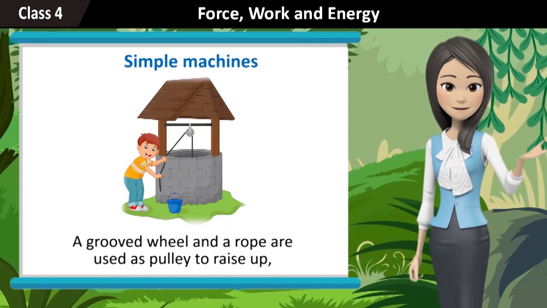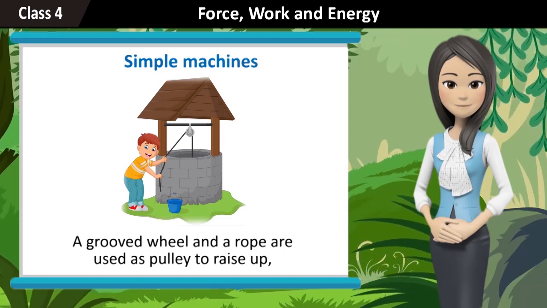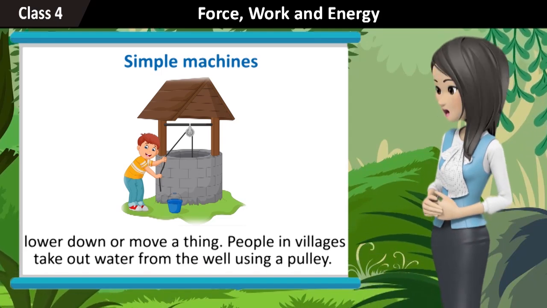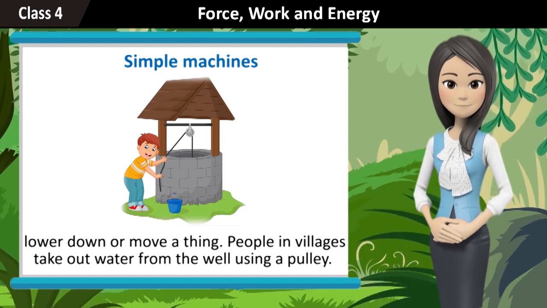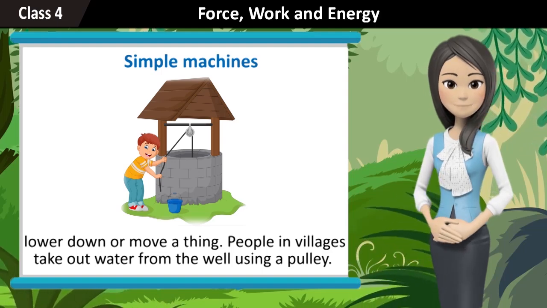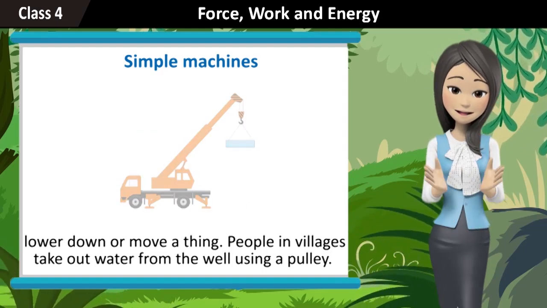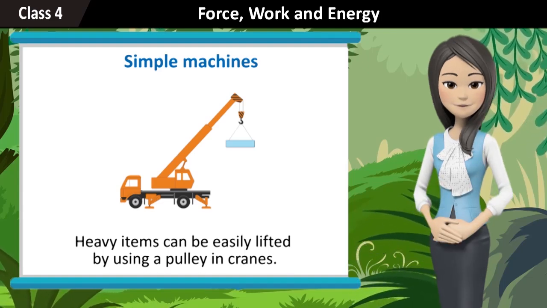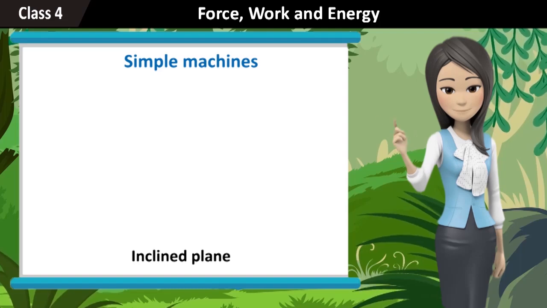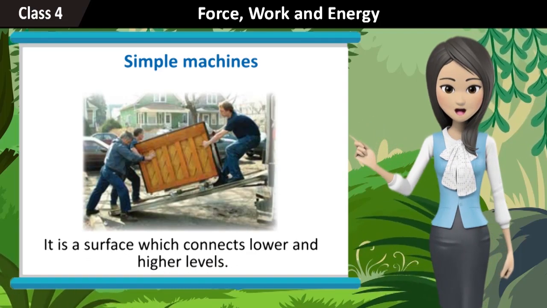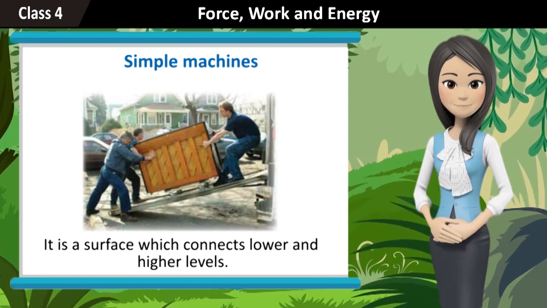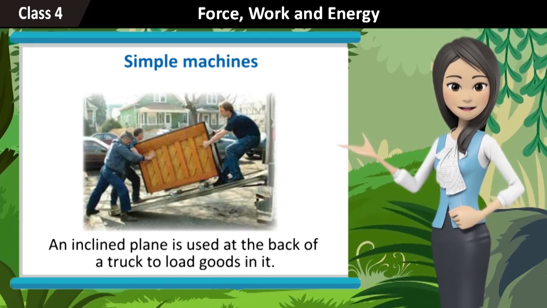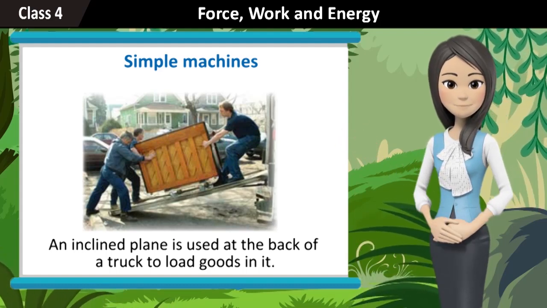Pulley. A grooved wheel and a rope are used as a pulley to raise up, lower down, or move a thing. People in villages take out water from the well using a pulley. Heavy items can be easily lifted by using a pulley in cranes. Inclined plane. It is a surface which connects lower and higher levels. An inclined plane is used at the back of a truck to load goods in it.